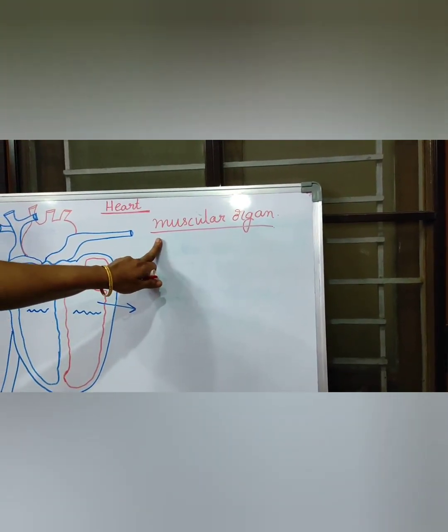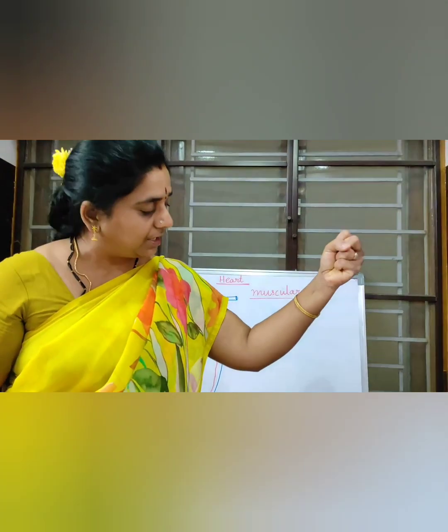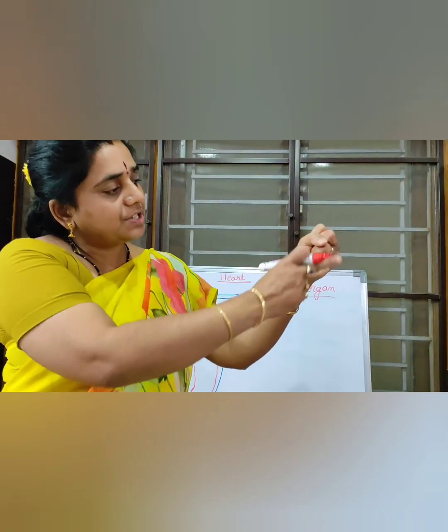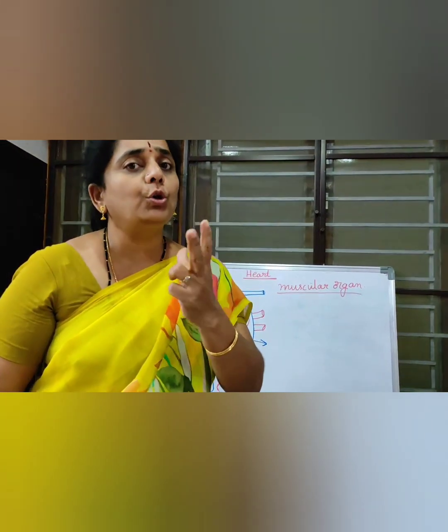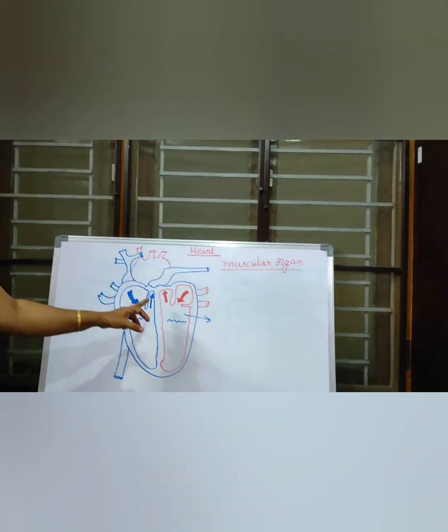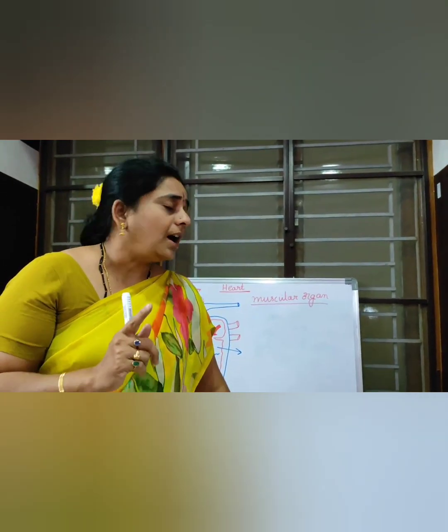It is a hollow structure and it looks like our fist only. Left hand fist. The size of fist, how much it is in your hand, so that only it is located in our chest region, a little bit slightly in the left side, in between the 2 lungs. Heart is located in the chest cavity. And who is protecting this heart? Rib cage. Rib bones are protecting the heart.